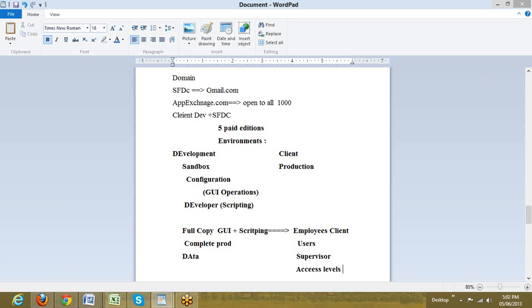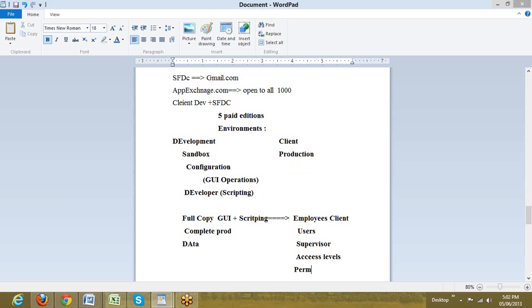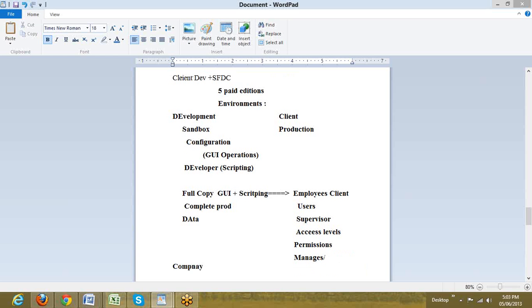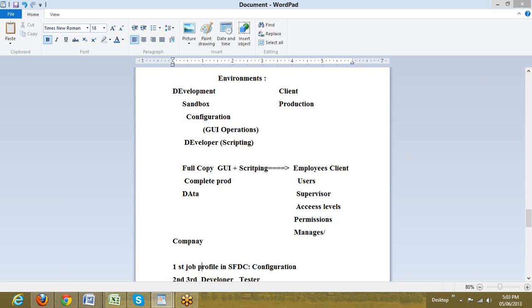access levels, who would be specifying permissions, who would be creating these users. Various users might enter the organization, users might leave the organization. So he manages the users in the organization, he manages the company profile, he takes care of various aspects of the client side. This guy is the one who knows Salesforce, who can work in Salesforce.